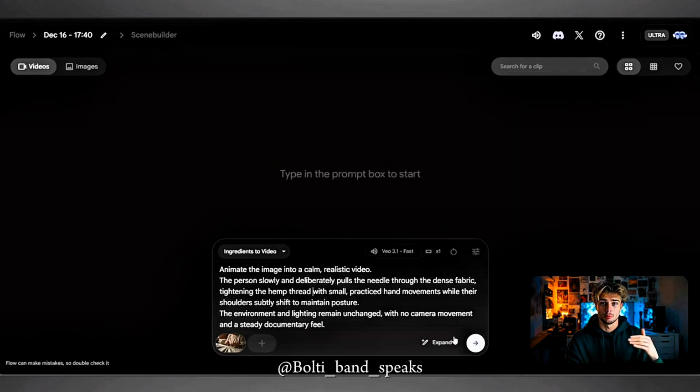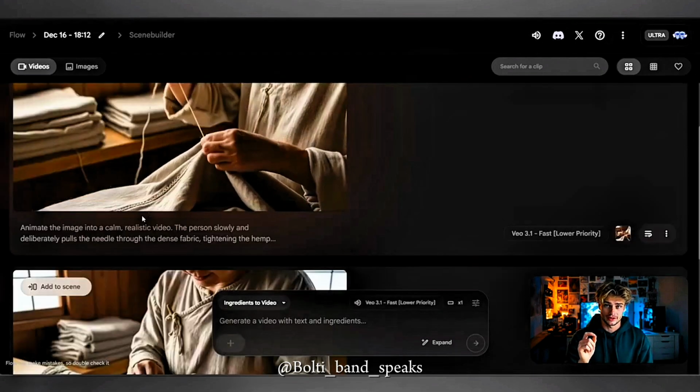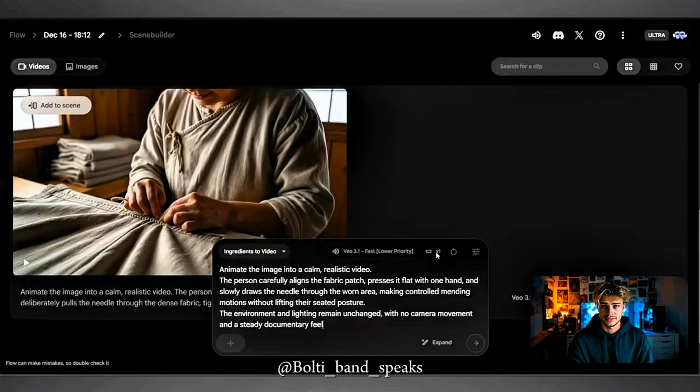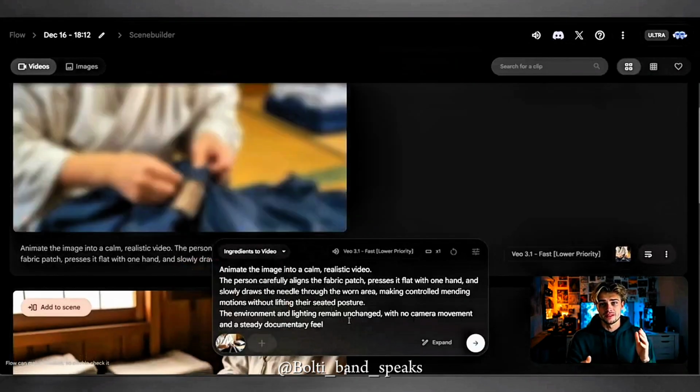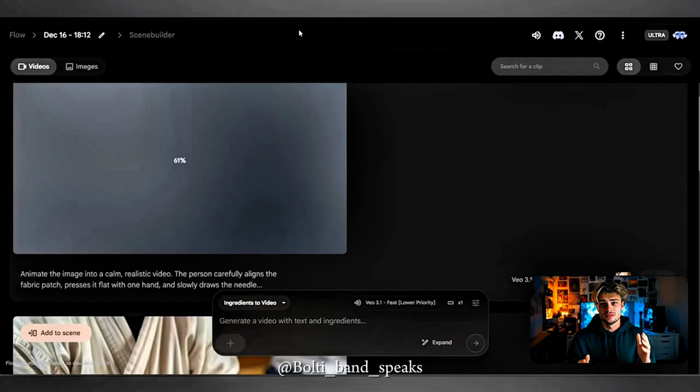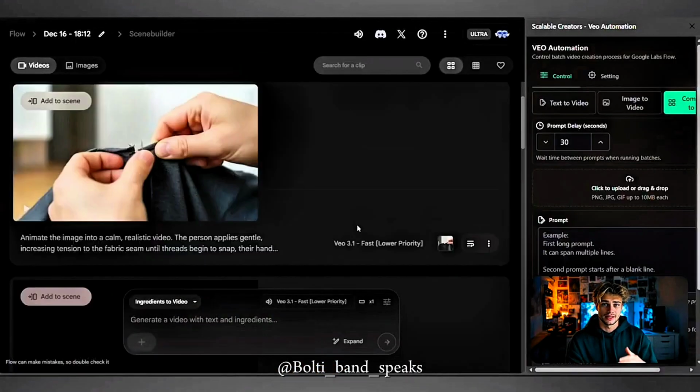I'm using VEO 3.1 fast with low priority on the audio. Input your image and your prompt into Flow and hit generate. Do this one by one for every single one of your realistic styled images. Now, of course, this is going to take a bit of time and is quite tedious.